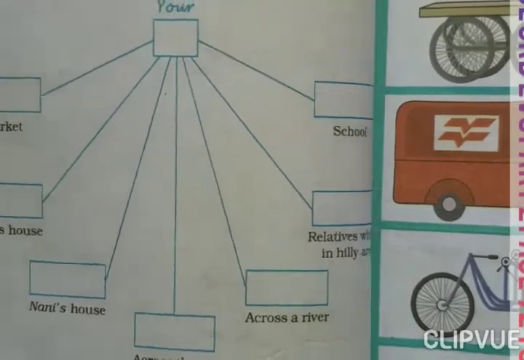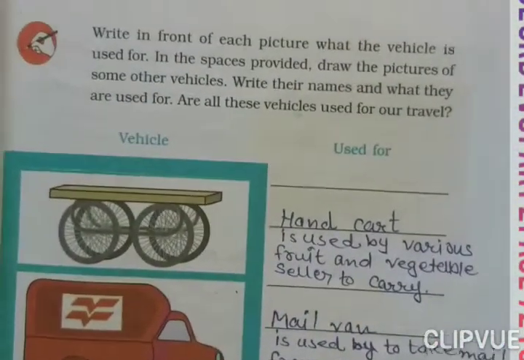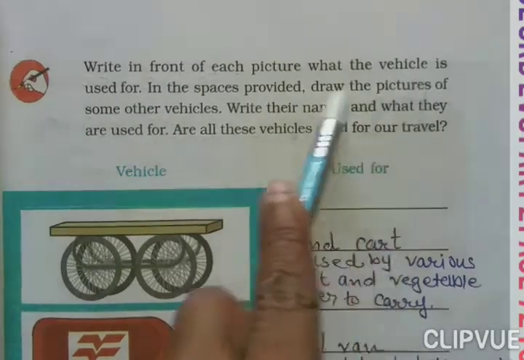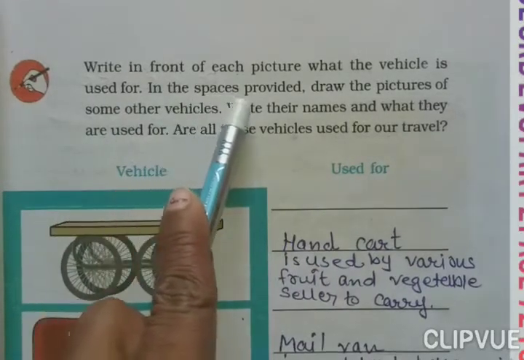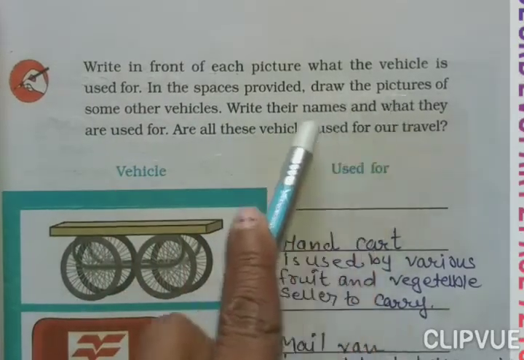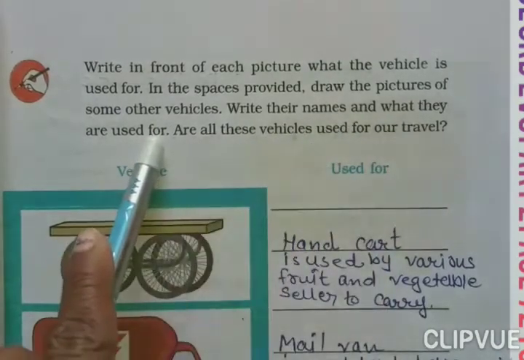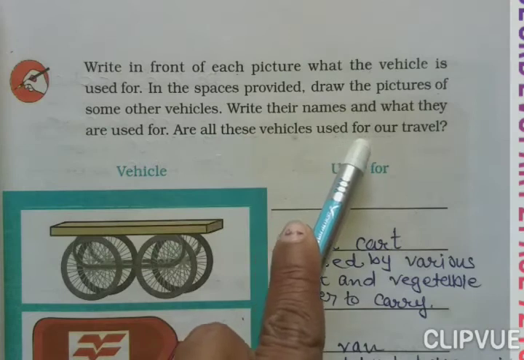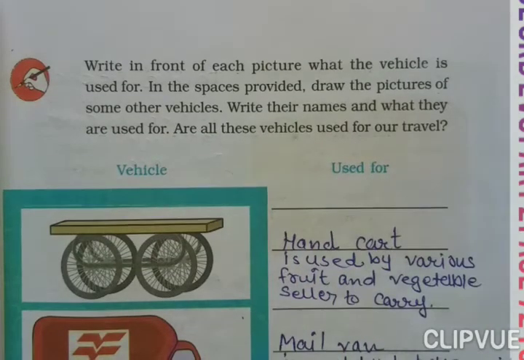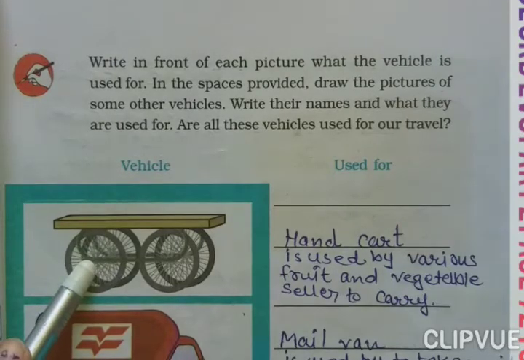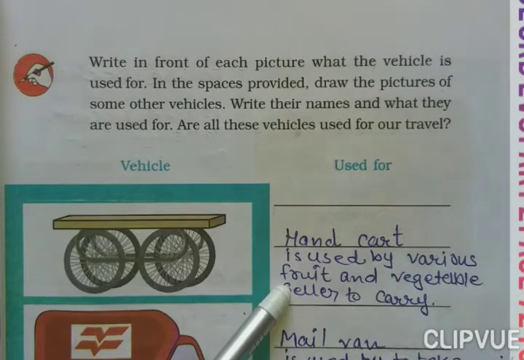Now, page number 73. Here, write in front of each picture what the vehicle is used for in the place provided. Draw the picture of some other vehicles. Write their names and what they are used for. Are all these vehicles used for our travel? Here you can see one picture, that is hand cart, lorry. Okay, we use it for various purposes.